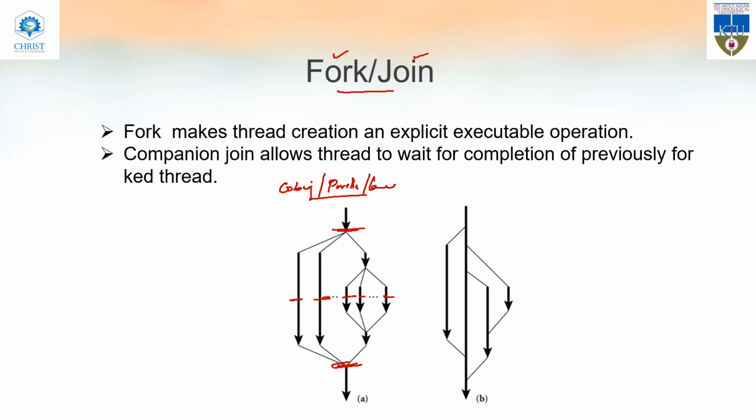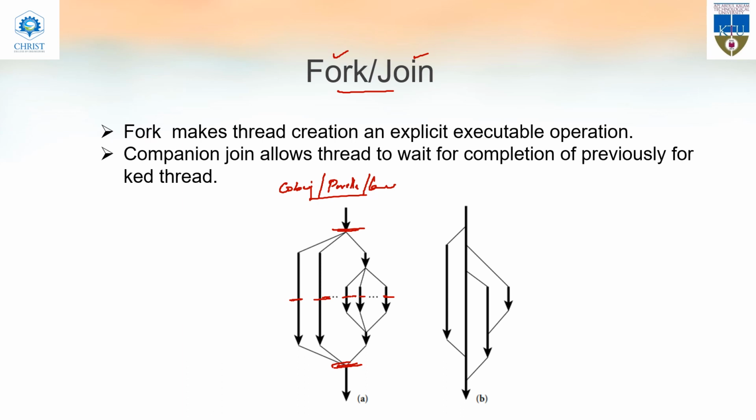But it is not the case for fork and join. Co-begin, parallel loops and launch elaboration have a common starting point and common ending point. But for fork and join, as we call the fork keyword, a thread is created. We can create a thread randomly whenever we require.